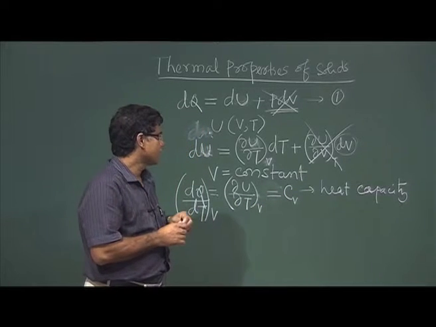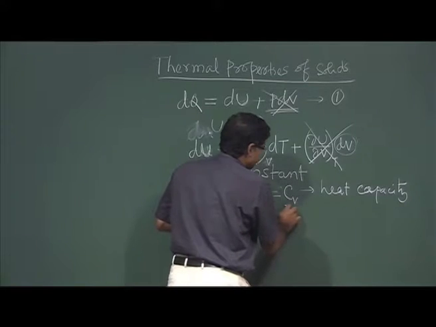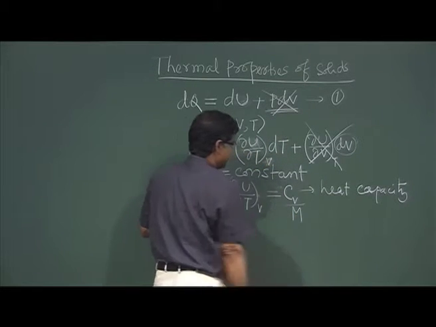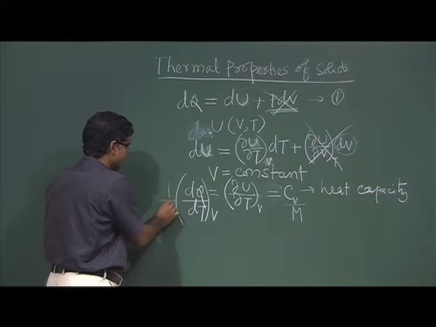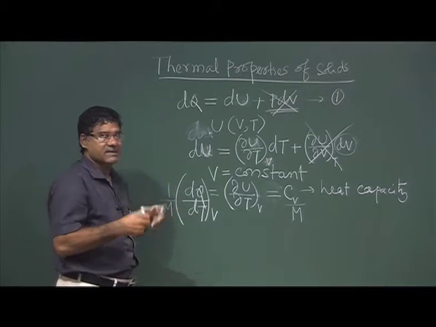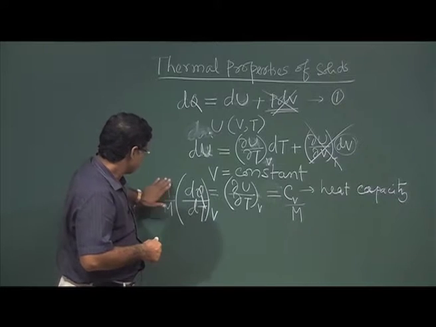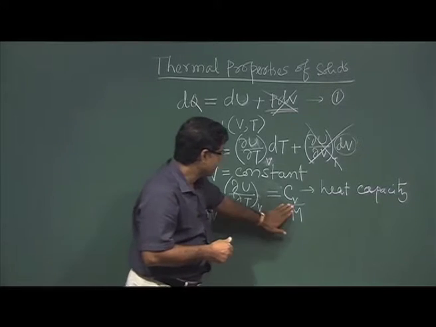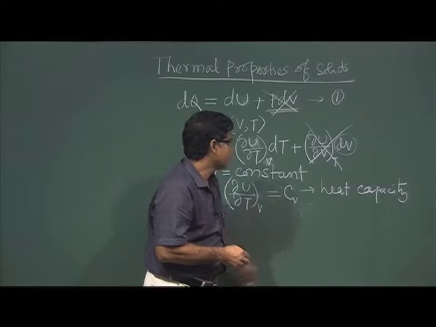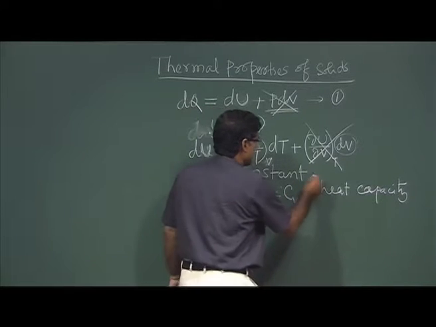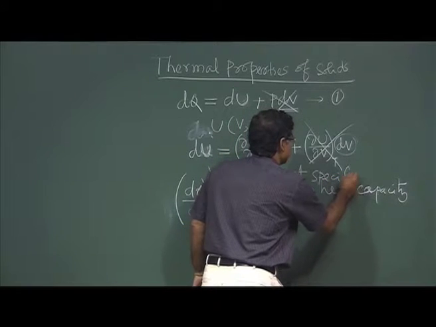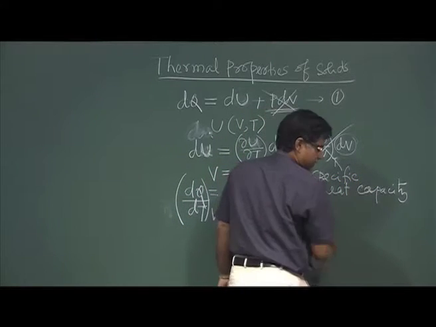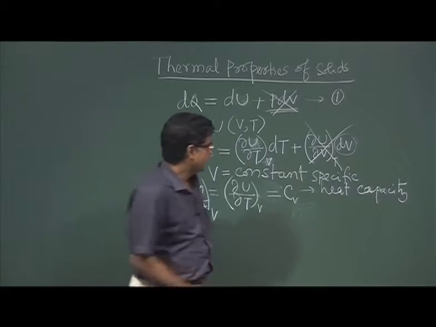So, if we divide by m of this system, for unit mass, then it is called specific heat of the system.